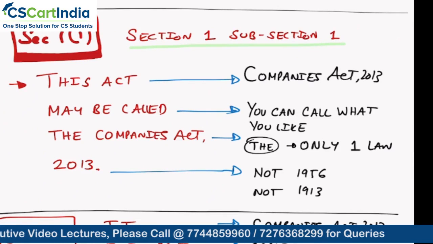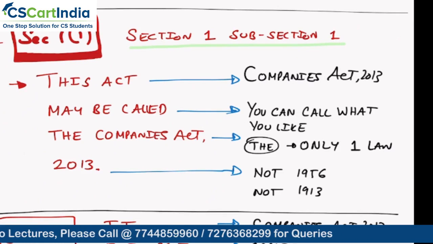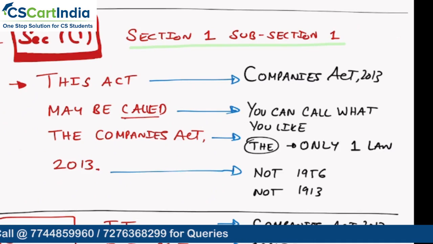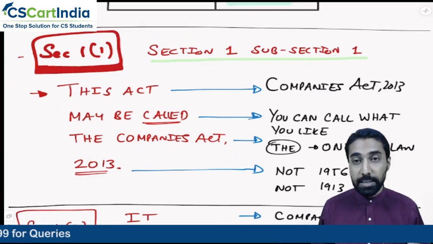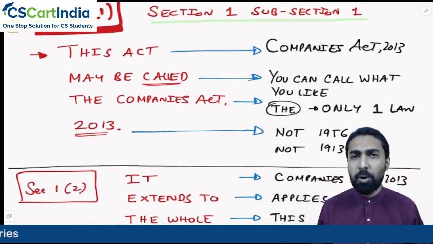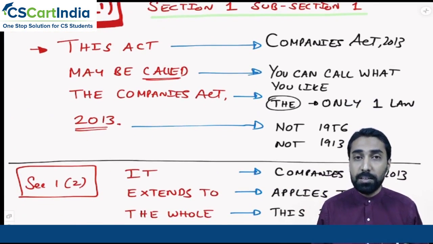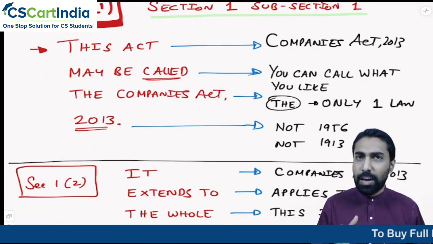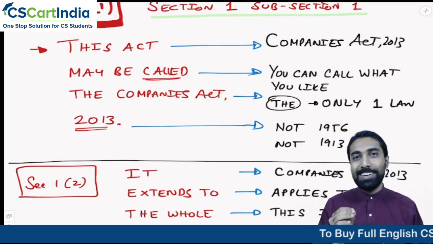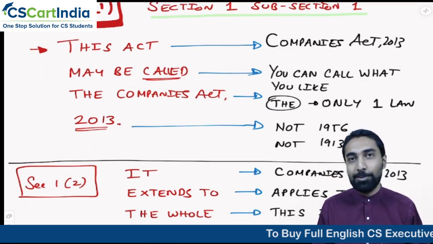First is section number 1, subsection 1. Section number 1, subsection 1 says, this act may be called the Companies Act of 2013. So let us analyze this. We need to analyze this in depth and we need to understand what it means. This act, what is this act? Companies Act of 2013. May be called. So you can call what you like, but the government has said that this is the Companies Act of 2013.